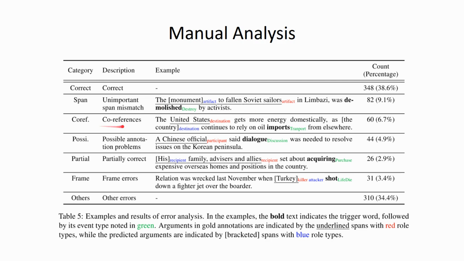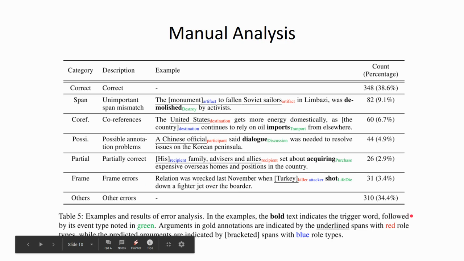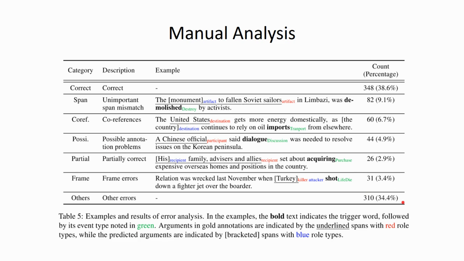We also have coreference errors, which means that we extract a coreference of the gold annotated argument mention. We also have annotation problems, and some partial frame errors. And lastly, you can see that there is a large group of other errors. Those are the ones where we cannot find very interesting patterns, and many of them are over-predicting or missing arguments.